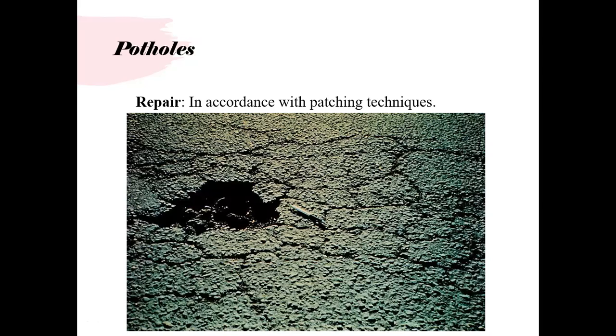Most of the time, the patching is at the asphalt surface only. So what we need maybe is a bearing force. We have to cut the walls, cut the pavement vertically, apply tack coat, and do the patch work.